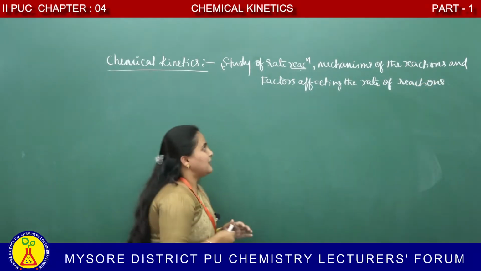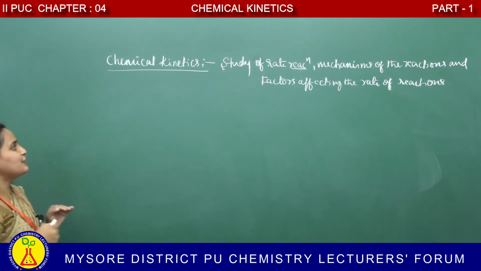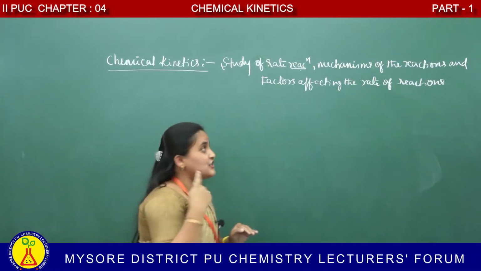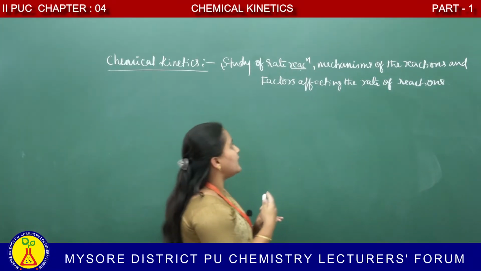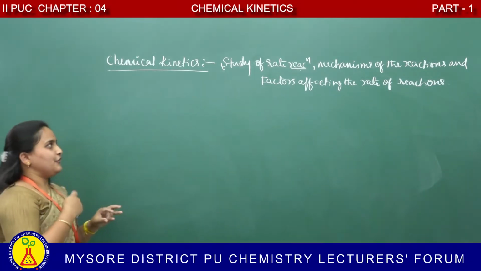What do you mean by chemical kinetics then? Chemical kinetics is the branch of chemistry which deals with the study of reaction rates, mechanism of the reaction and what are the factors which affect the rate of reaction.